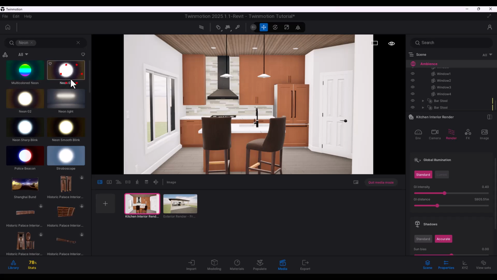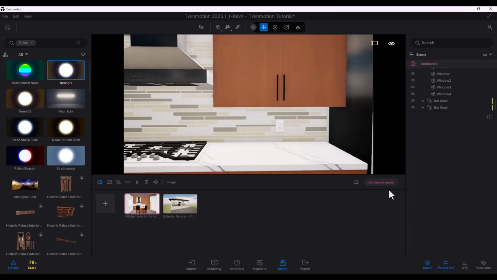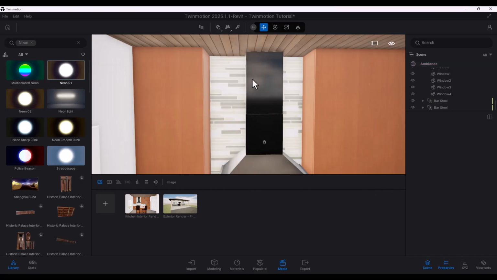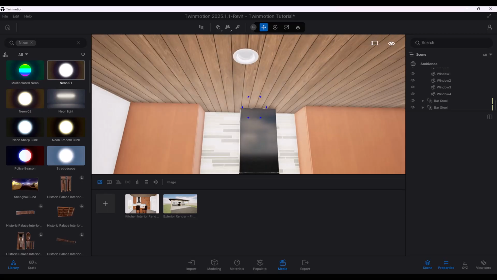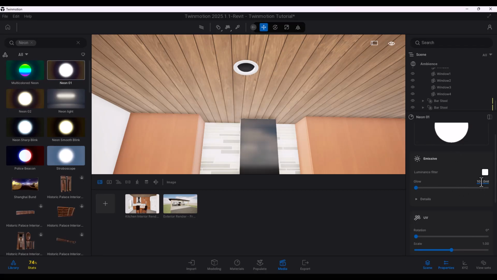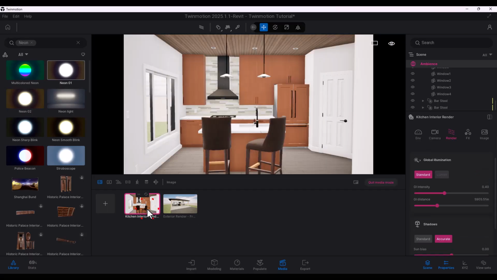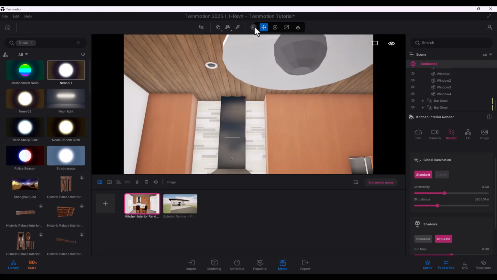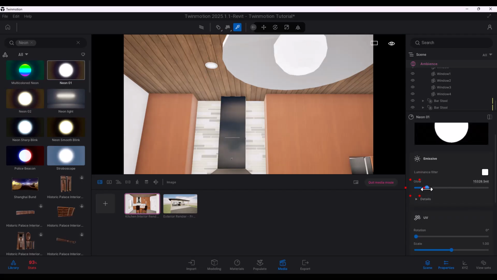So just use neon 1, and what you want to do is I'm going to quit the media mode for a sec and go up and find one of these pot lights, because the material is going to be the same no matter what, because when you're exporting, the material for this light is going to be the same for all the lights. So just bring the neon and drop it right there and change the glow to maybe 350, 500 units, and you might actually have to go a bit higher for the intensity of these, just so that you get a bit of a glow out of them.